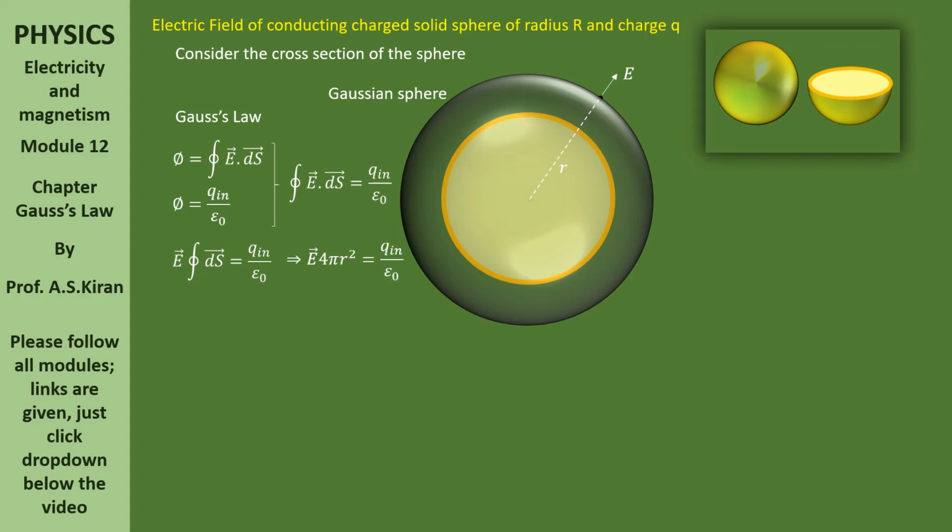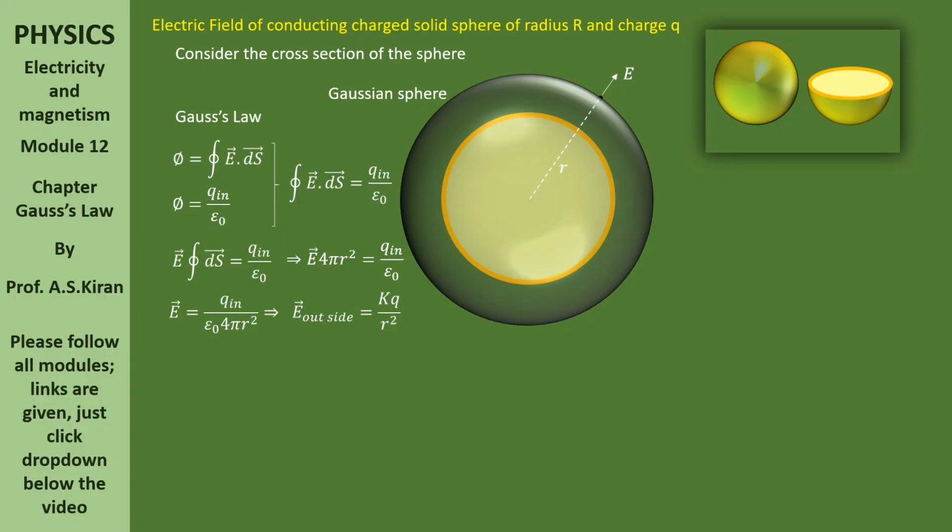Here, what is the radius of this Gaussian sphere? The distance between the center of the solid sphere and the location, that is small r. Anyhow, the imagined Gaussian sphere's total surface area is 4 pi r square. So E bar 4 pi r square is equal to Qn by epsilon naught. Now E is equal to Qn by epsilon naught 4 pi r square.